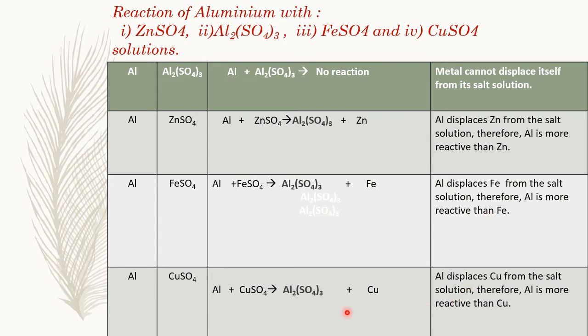Last, again here there is a color change from blue to colorless. That means aluminium displaces copper from the salt solution. Therefore, aluminium is more reactive than copper. So, from this experiment we can conclude that the metal aluminium is more reactive than zinc, iron and copper. Our first conclusion: aluminium is more reactive than all these three metals, zinc, iron and copper.